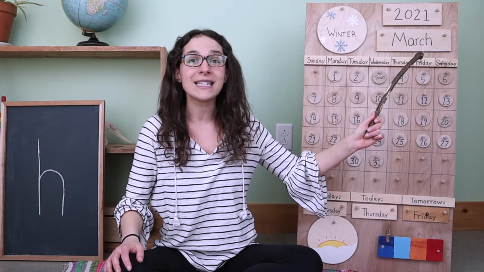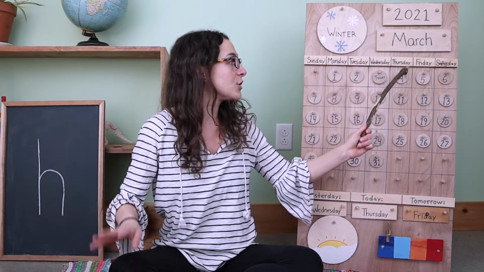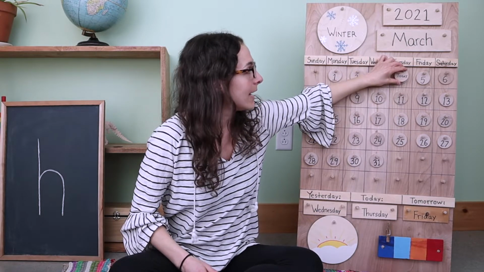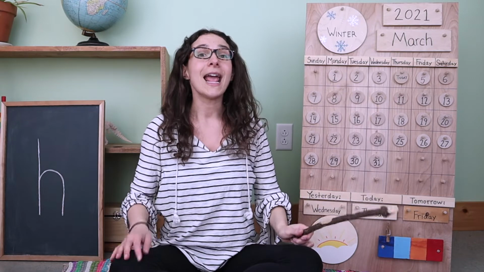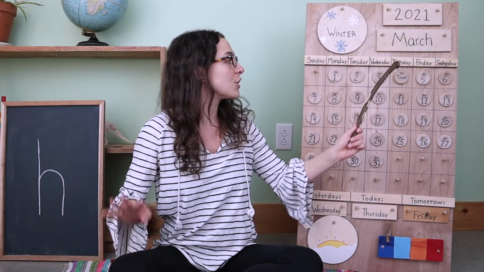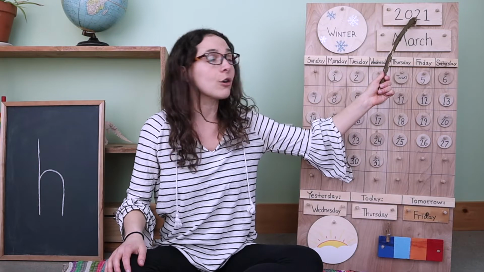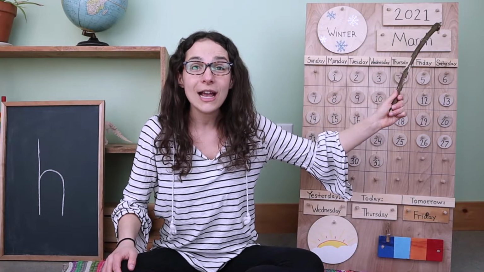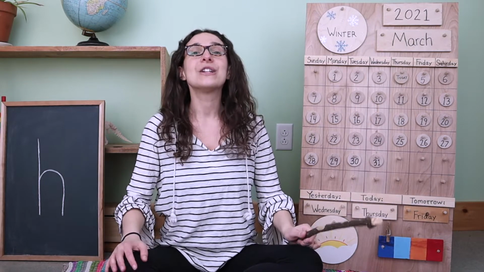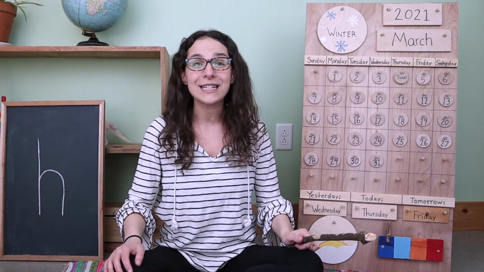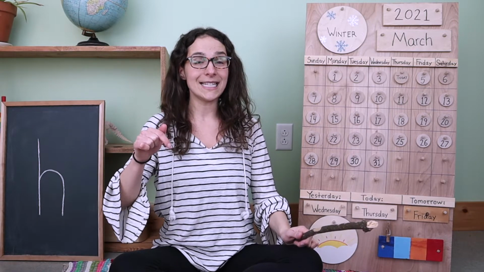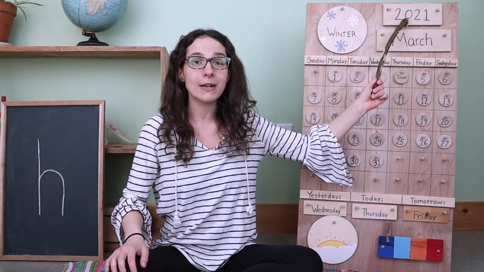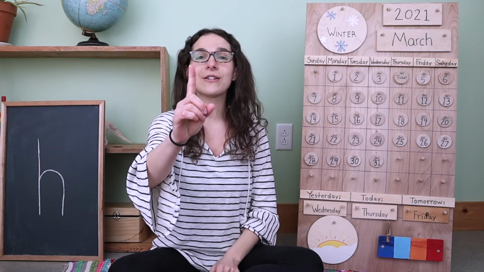March! That's right, friends. And today is March 4th. So let's move the chip over from yesterday. Yesterday was March 3rd, and today is March 4th. And right up here, we have the year. Do you know what the year is? 2021. You're right. So let's see the date one more time, all together. Are you ready? Today is March 4th, 2021.